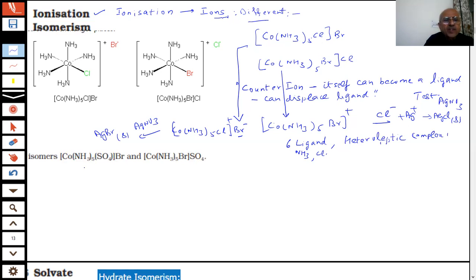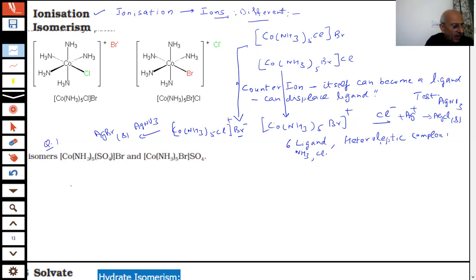Next question. In the question they gave you these two compounds and asked what type of isomers these are. These are ionization isomers, like the example I have given. What is the IUPAC name of the first one?